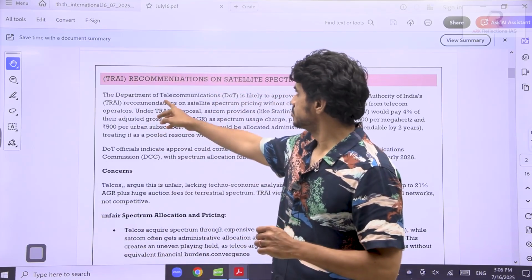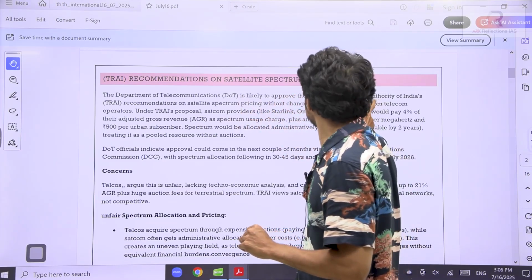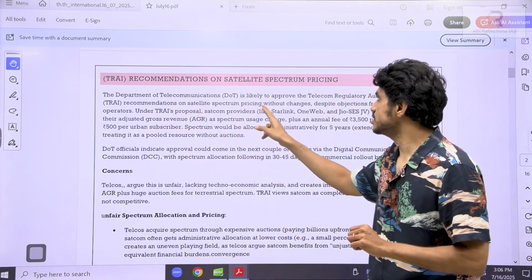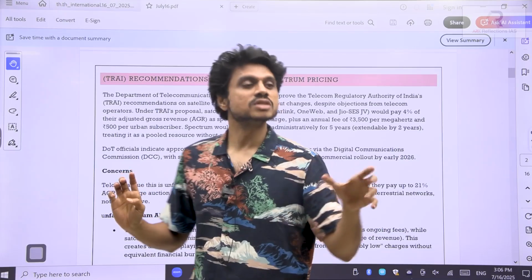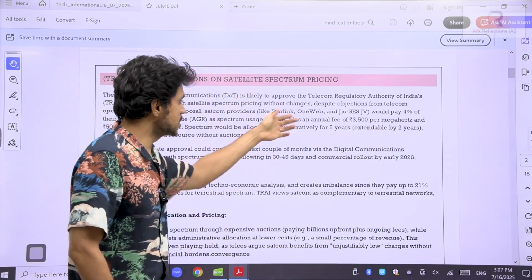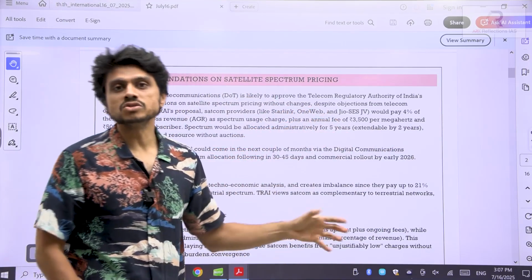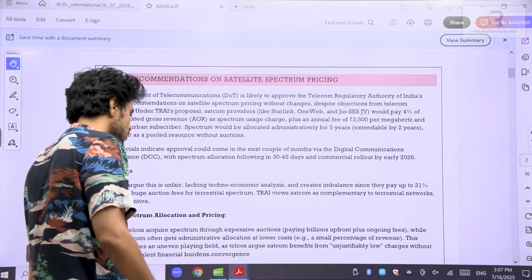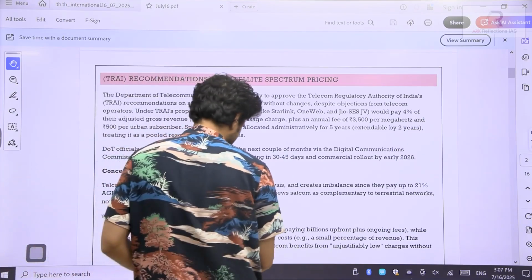They are saying the Department of Telecommunications is likely to approve the Telecom Regulatory Authority of India's recommendation on satellite spectrum pricing without changes. We have seen previously about satellite communication. We have discussed some of the companies like Starlink, OneWeb, and from India, Jio. They are going to launch satellite-based communication. We have discussed this. Types of orbits, three levels of orbits, and how the satellites are placed. We have seen this.